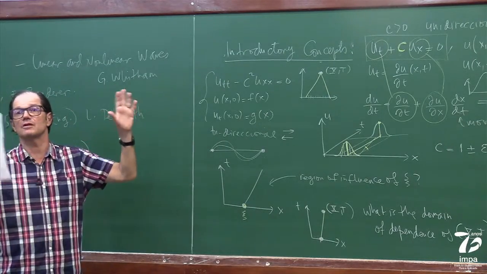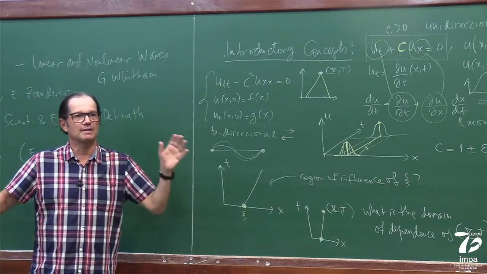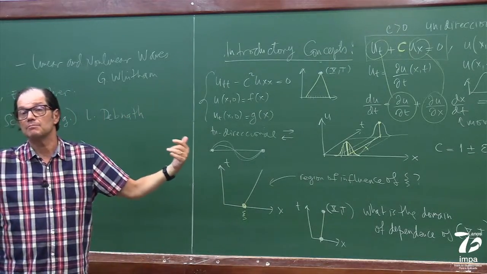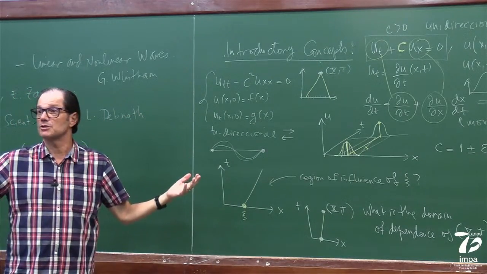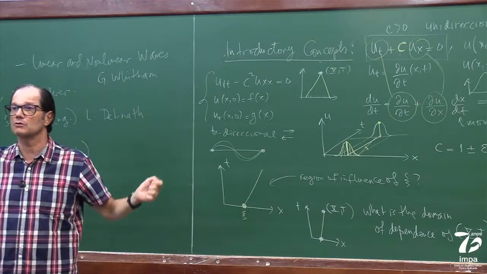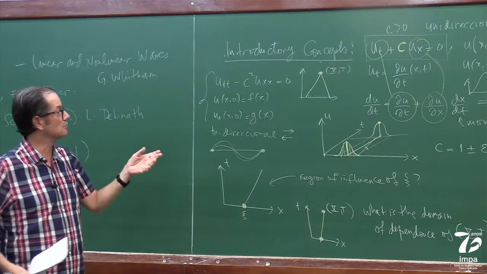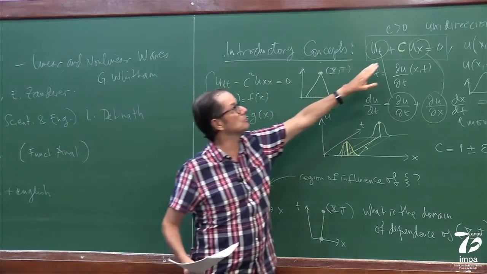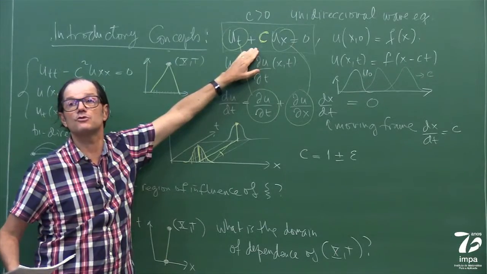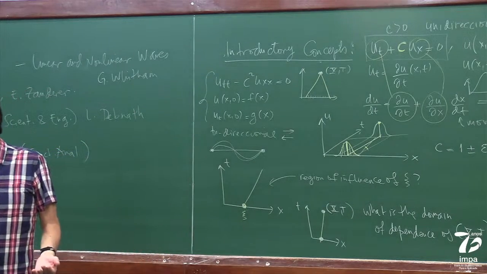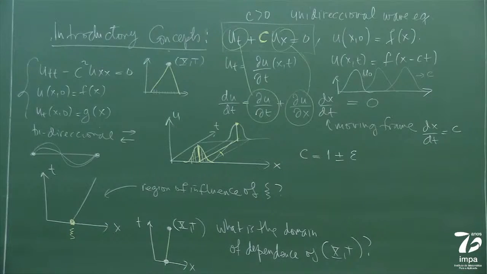Right now, I'm just giving a little bit of a propaganda, commercial of what characteristics do. They do this traffic of information, how it flows around in the domain according to the differential equation. Okay, in this case, two pretty simple constant coefficients, linear differential equations. And now, I'm going to jump into a more complicated differential equation. That's why I call this introductory concept.